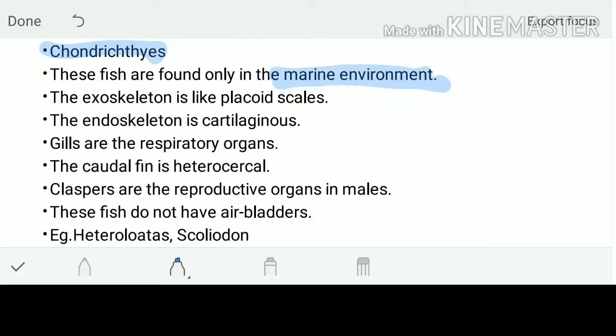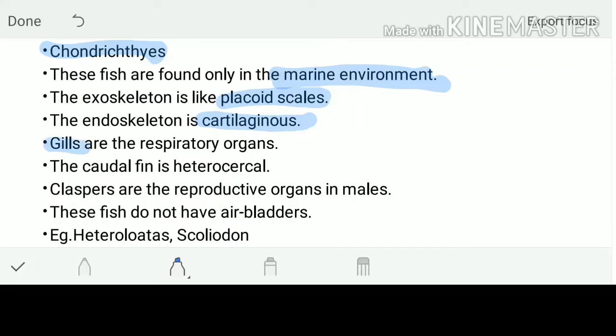Why do we call them chondrichthyes? Because their endoskeleton is cartilaginous, which means it is made up of cartilage only and no bone is present. One more special characteristic is that their exoskeleton is made up of placoid scales. It's a tough scale present on the skin of only the chondrichthyes, which we also call the elasmobranchs.